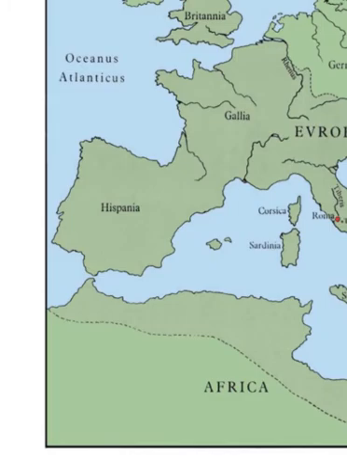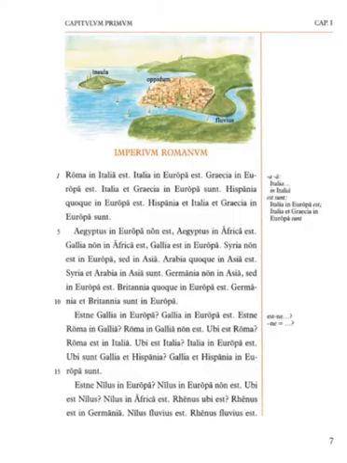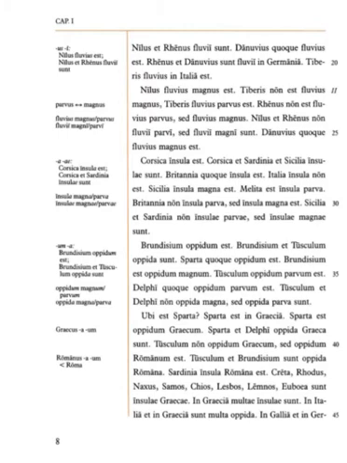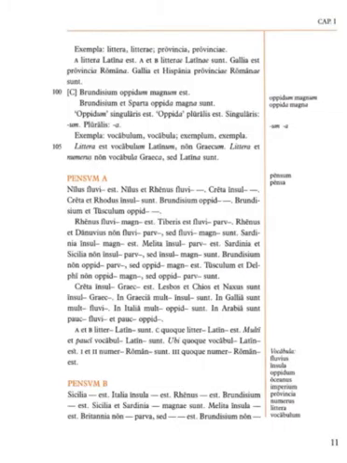the line basically means it's a river, and you can tell that both by this picture and by the fact that you have this. So you'll even find Rhenus non fluvius parvus. So Rhenus is not a small river, but a large river, but either way, it's still a river. So you would put Rhenus fluvius est. All right, Brundisium something est. Well, what is Brundisium? Brundisium is an oppidum, or a city, so you would put Brundisium oppidum est. So that's just how you would use those first couple of words.